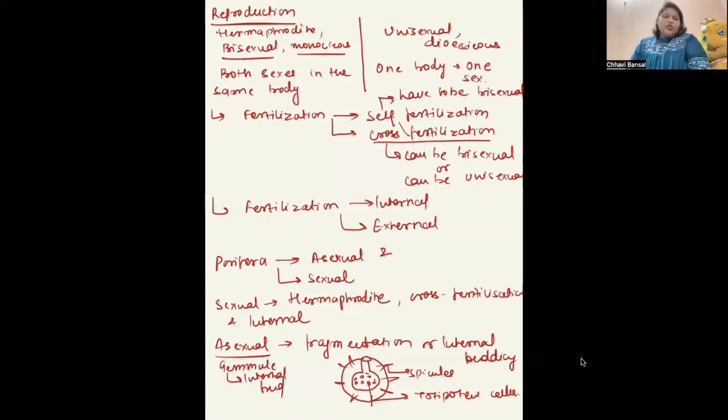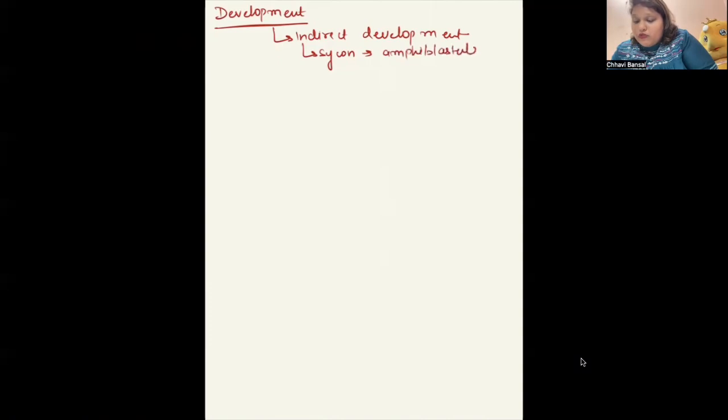Are we clear with the reproduction part? Let's go ahead. Next is the development. Now, we have already discussed what development is. Development is of two types, direct and indirect. In this case, it is indirect development. Indirect development means there is a larval stage present. The name of the larva is different for different organisms. For Sycon, the name of the larva is amphiblastula. And Leucosolenia,